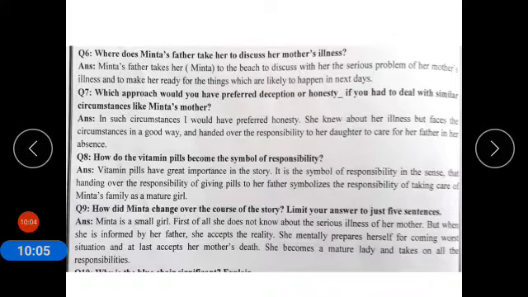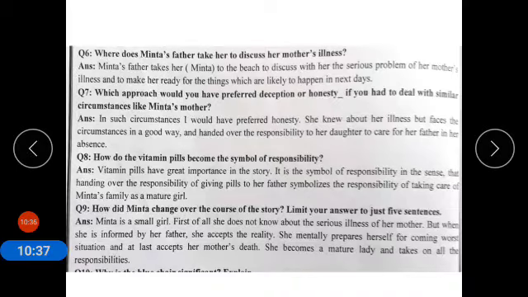Deception means misleading information, not discussing the actual situation. In such circumstances, I would have preferred honesty. She knew about her illness but faced the circumstances in a good way and handed over the responsibility to her daughter to care for her father in her absence. So obviously, we will also prefer honesty.